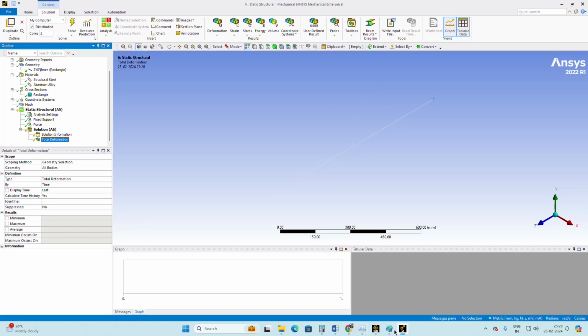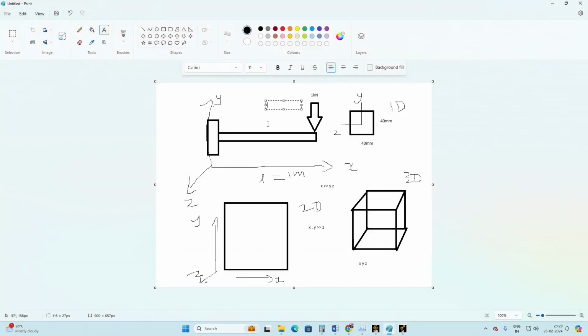We already studied in the theoretical classes that if you want to calculate deflection for a cantilever beam with a point load applied, we know the formula for the deflection: delta is equal to W L cube by 3 E I. We know the W value, L, and Young's modulus and the moment of inertia also, so using this formula we can calculate it.